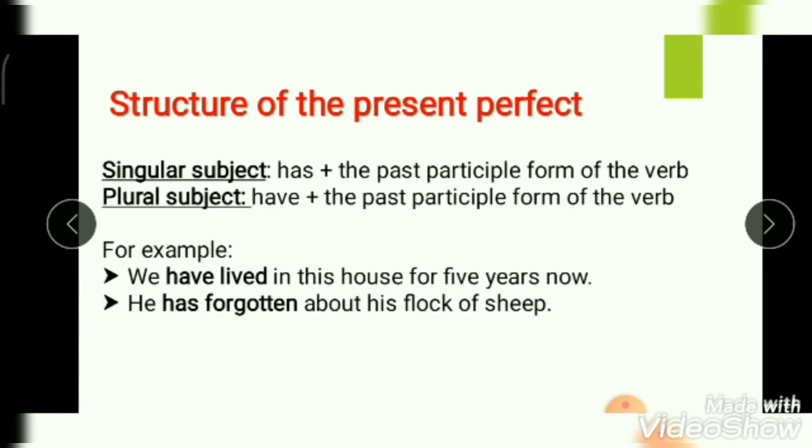Structure of the present perfect tense. With the singular subject has plus the past participle form of the verb. For the plural subject, have plus past participle form of the verb. For example, we have lived in this house for 5 years now. He has forgotten about his flock of sheep.